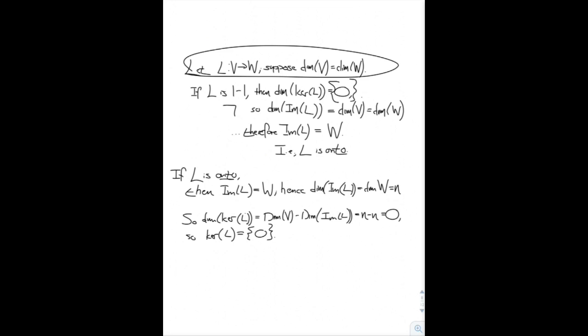So the dimension of the kernel of L is the dimension of V minus the dimension of the image of L. That's n minus n, which is 0. That is, we've shown that the kernel is a space of dimension 0. The only thing that the kernel can be is the 0 subspace. And so we've also shown that if L is onto, the kernel of L is 0, and therefore L is 1 to 1.